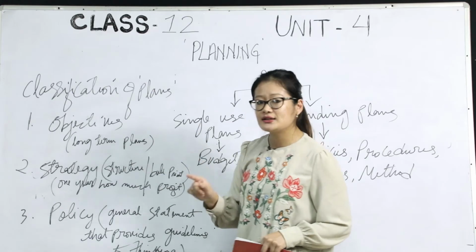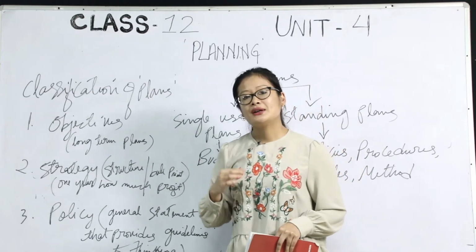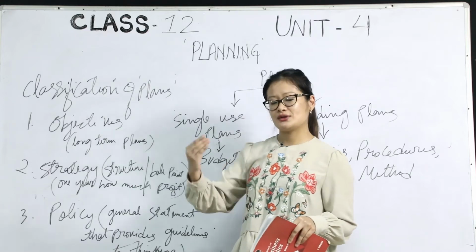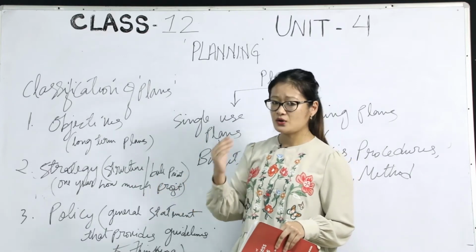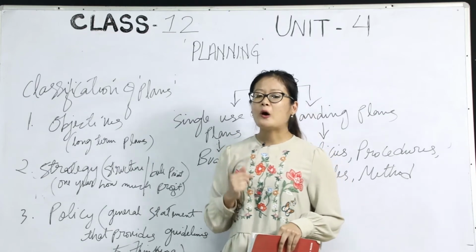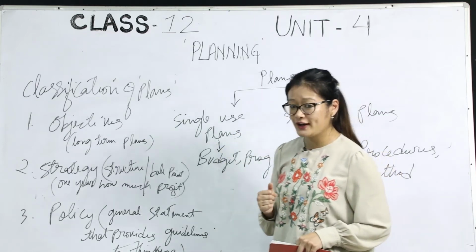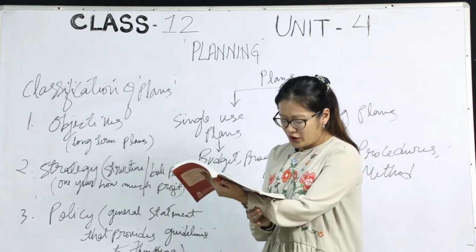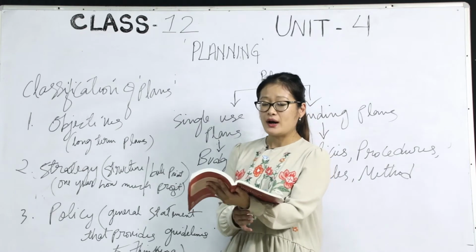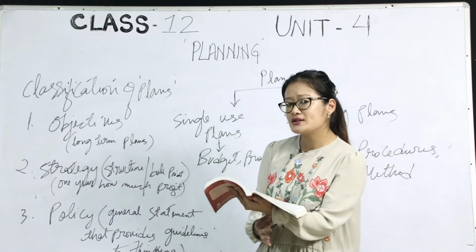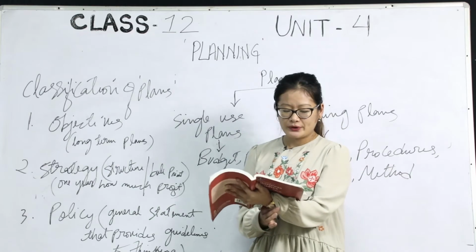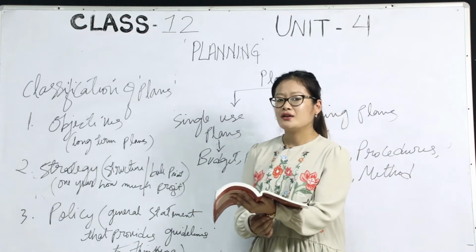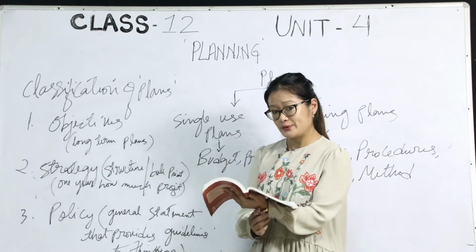So here, objective is referring to the aims and the target that the organization has, to achieve. The objectives are always targeted for a longer period of time. An objective should possess the following qualities. Class, if you are watching this, please refer to your textbook, page 131. It's always good to listen to this lecture along with your textbook.